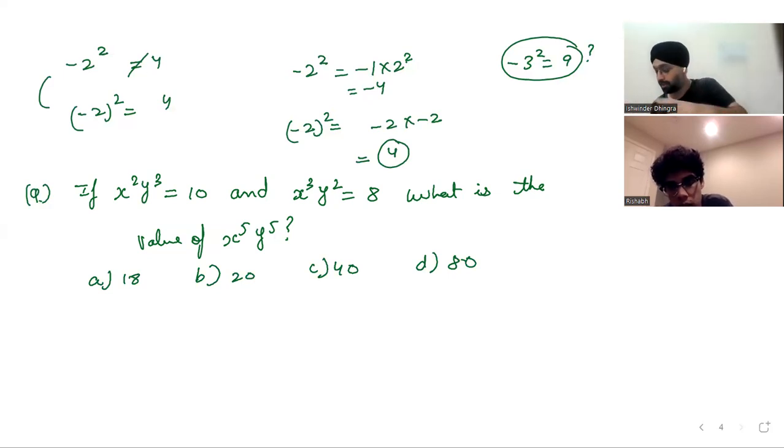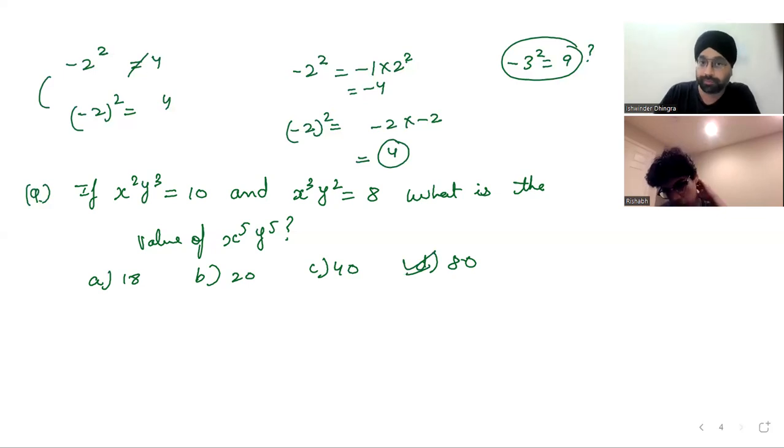Yes. The answer is correct. Really wonderful. But may I know how you approached this question? How did you solve this? When we were discussing rules, when you have to multiply, you have to add the exponents. So I can multiply 10 and 8 together.